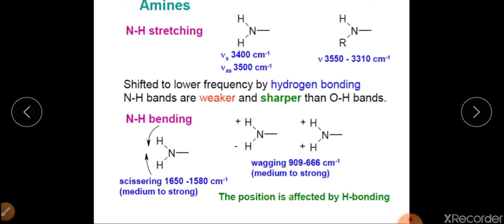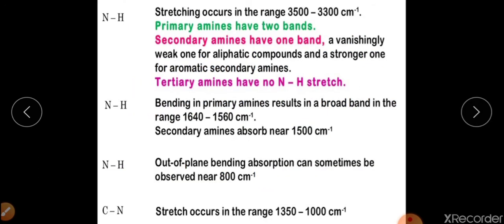Now the important point for amines is that they have hydrogen bonding, and it will depend upon the solvent as well. Because of hydrogen bonding, this particular vibrational frequency may vary, depending upon the extent of hydrogen bonding, according to which the exact position will be decided. Along with this, we also have CN stretching vibration, which generally appears at 1350 cm⁻¹ to 1000 cm⁻¹.